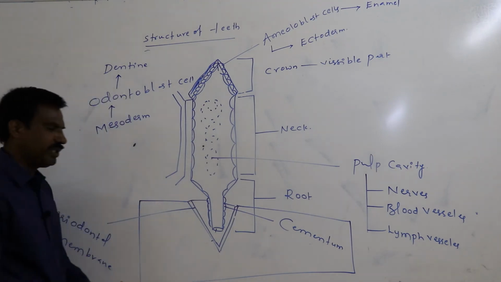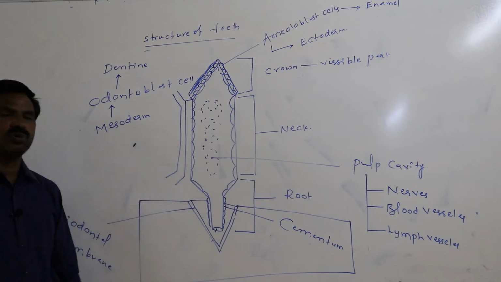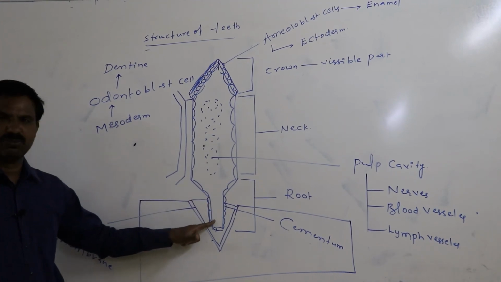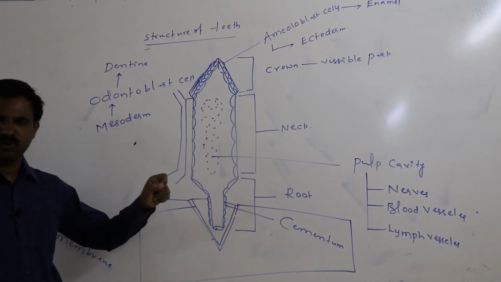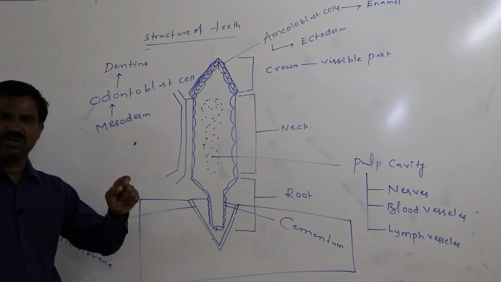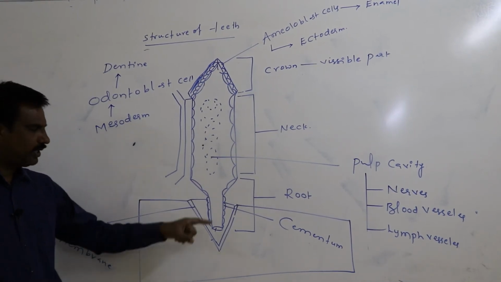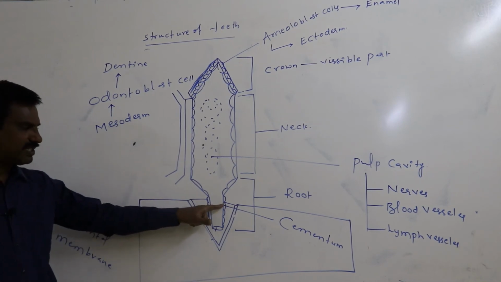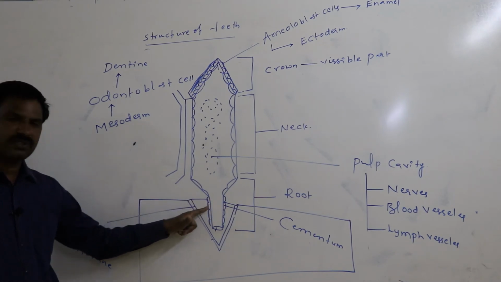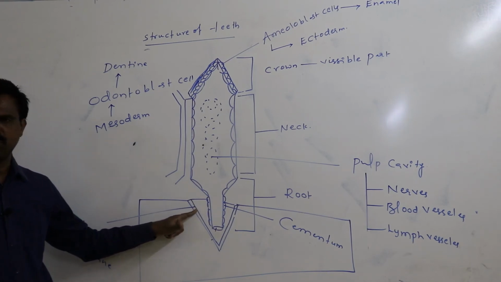The periodontal membrane of the alveoli attaches to the cementum substance of the root of the teeth. In that way, the root of the teeth is tightly hidden in the socket of the jawbone. Here you have to remember an important point. The periodontal membrane belongs to the socket of the jawbone. The cementum substance belongs to the root of the teeth. It is present above the root, meaning the root of the teeth is covered with the cementum substance. The periodontal membrane is present in the socket of the jawbone.